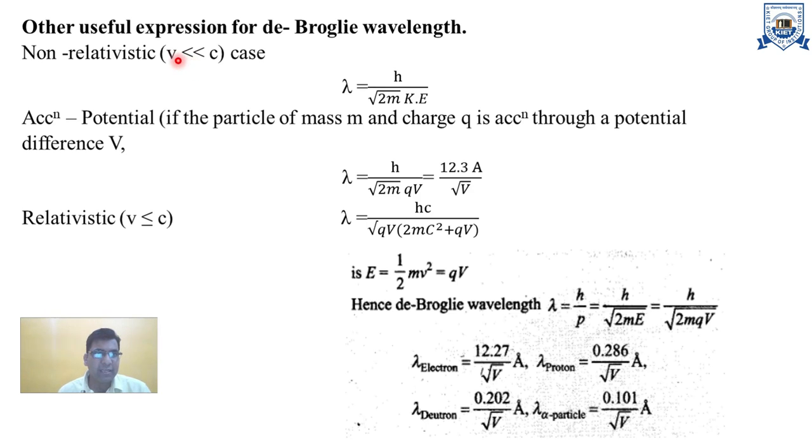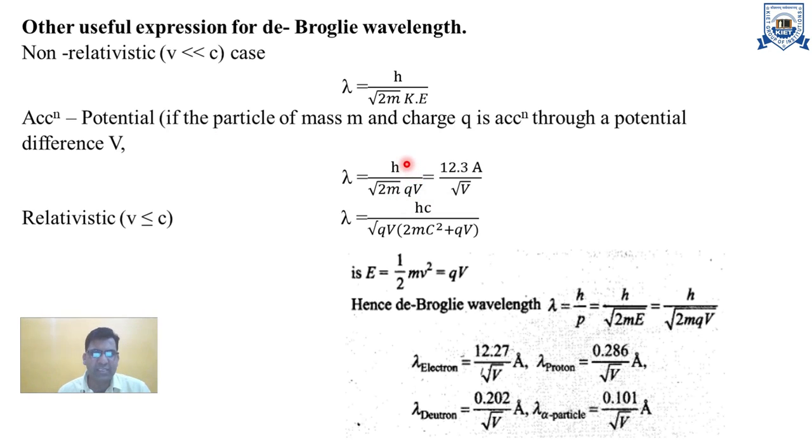Non-relativistic means the velocity of the particle is very small compared to c, the speed of light. The expression is lambda equal to h upon root of twice m into kinetic energy. These are all the limiting cases. Again, if the particle of mass m and charge q is accelerated through a potential difference v, then lambda is equal to, we can put in this value.